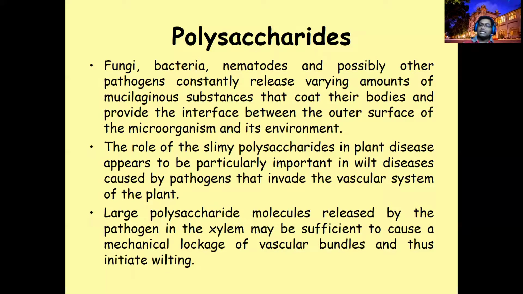These bacteria induce the production of a larger amount of polysaccharide, which is like a mucus. The xylem tube is there. If the pathogen is not attaching to the xylem wall, it will not cause the disease. To attach or to block, they induce more production of these polysaccharides.